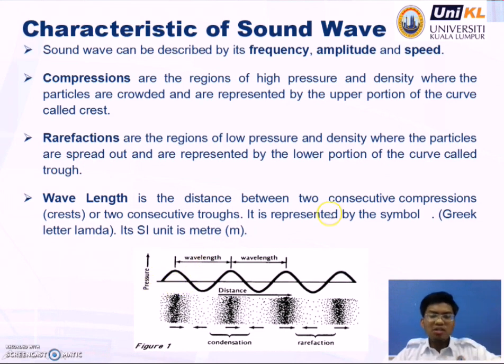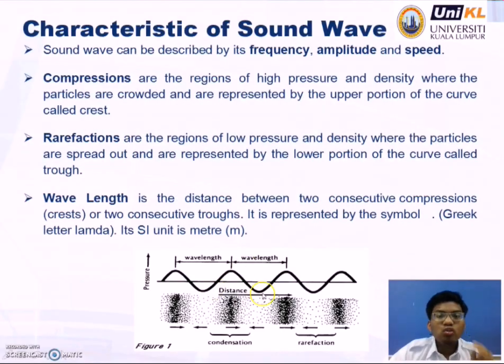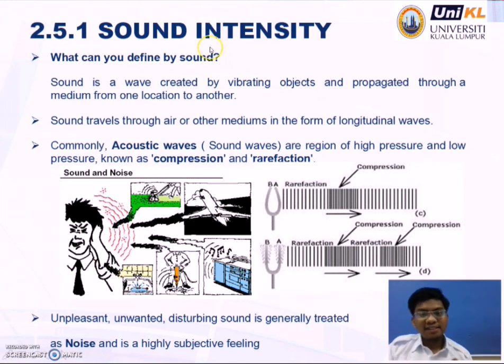Okay, look, two consecutive compressions, which is between two crests, and also between two troughs, is the wavelength. Okay, its SI unit is the meter.